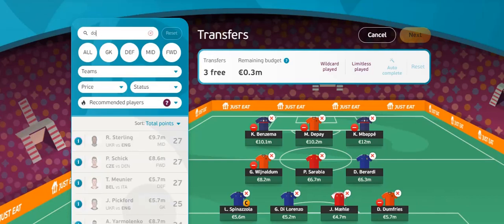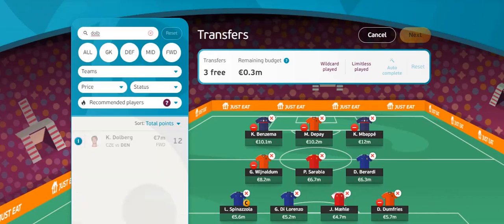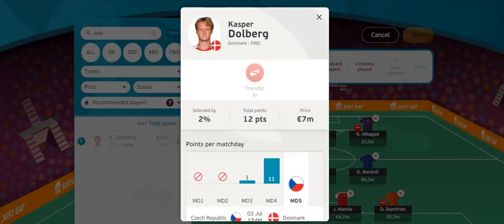And next up is Dahlberg for Denmark. So the main question here is, can he keep his place? And the answer is why not, after replacing Poulsen, who picked up a slight knock, but the manager did say he will be expected to be fit for match day 5.